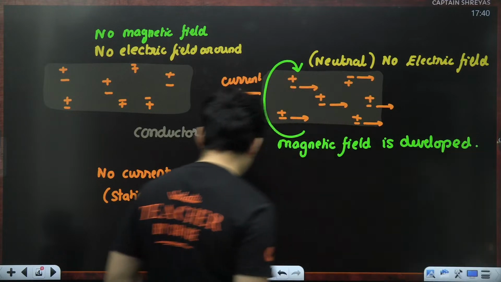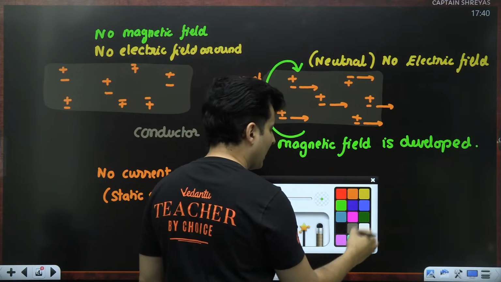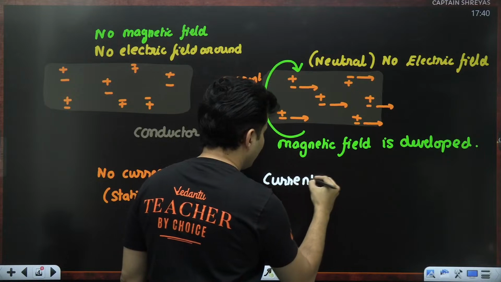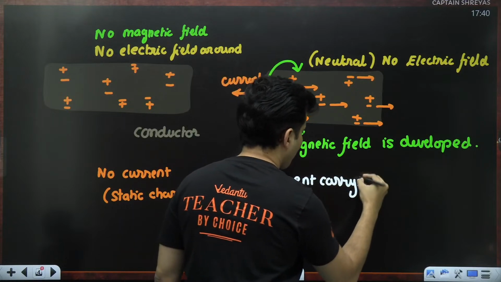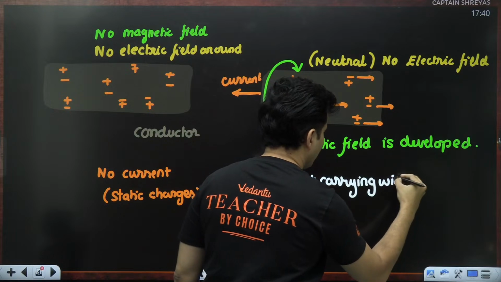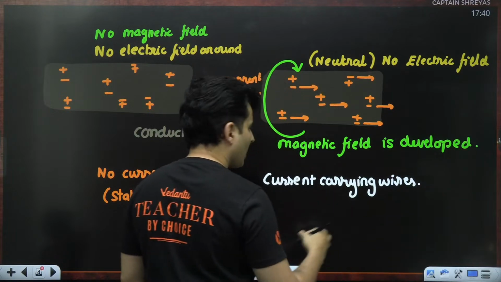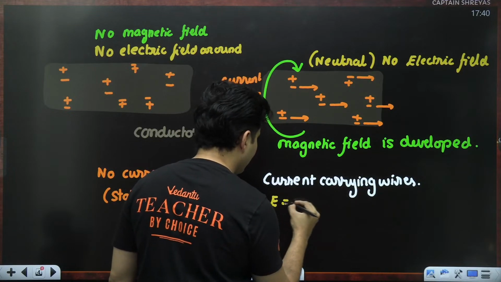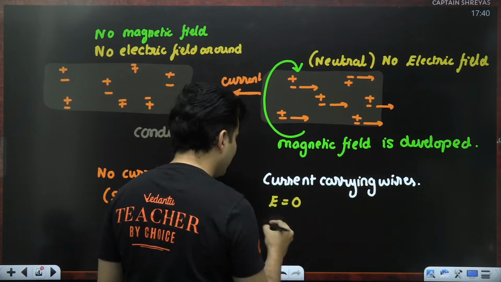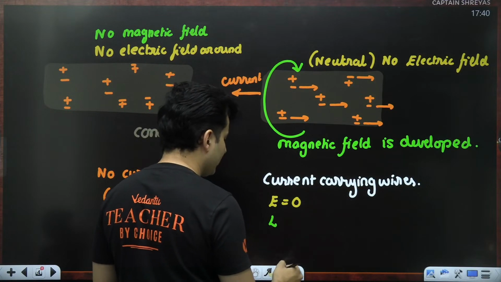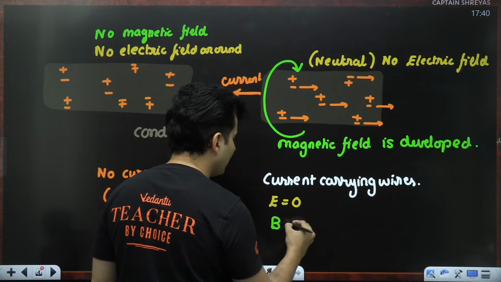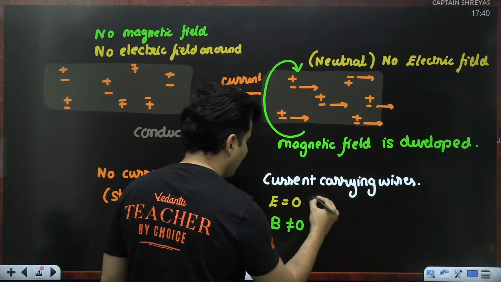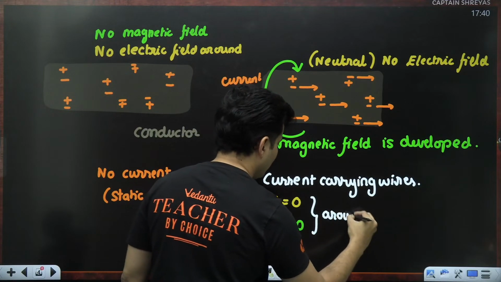So can I say as a concluding statement, for current carrying wires, around it, I can say that the electric field is 0. The symbol for magnetic field is not E, because then it will be confusing. So we use a different symbol, and that is B. Magnetic field symbol is B. Magnetic field is not 0. This is around it. Do you guys agree with it?